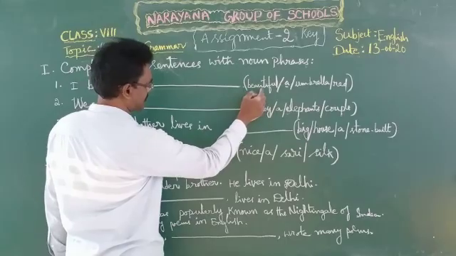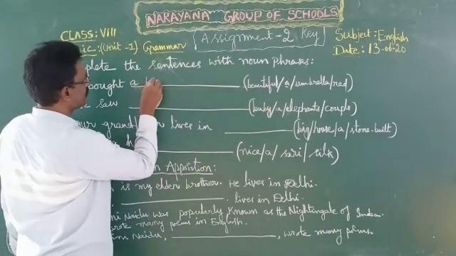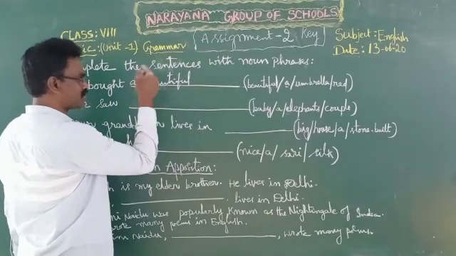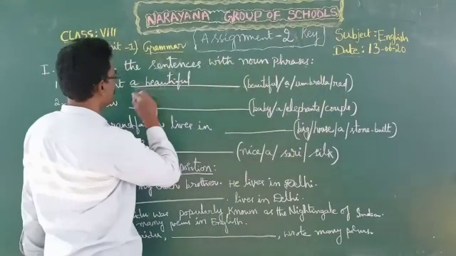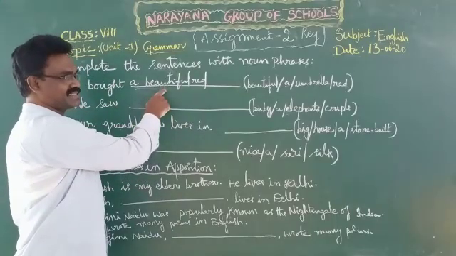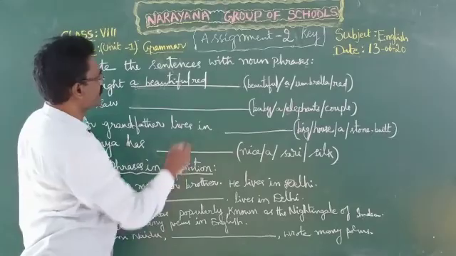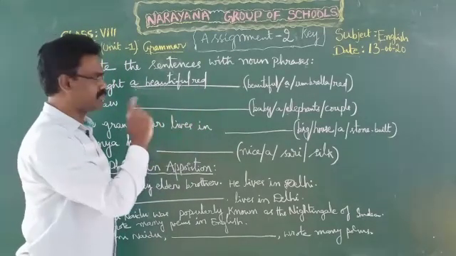Next we should select the word indicating quality, beautiful. After this quality, from given ones we should select color. A beautiful red. Beautiful says the quality, and red says the color of the umbrella.